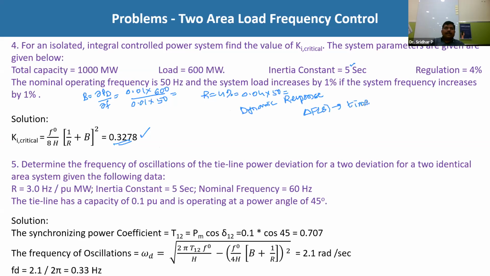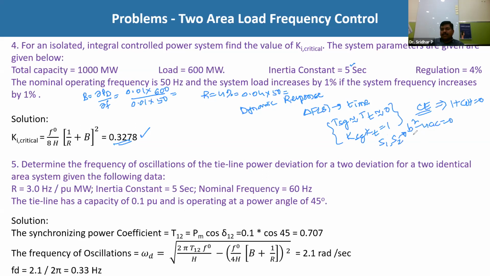It is a time consuming process, so in order to simplify this we are going to take some approximations, that is TSG and TT approximately equal to 0 and KSG into KT equal to 1. You take these two approximations and substitute, then automatically it will be simplified. Then you find the characteristic equation, using 1 plus G of s into H of s is equal to 0. Then you equate B square minus 4AC is equal to 0, because this term completely eliminates the imaginary parts, which gives the roots of the characteristic equation.